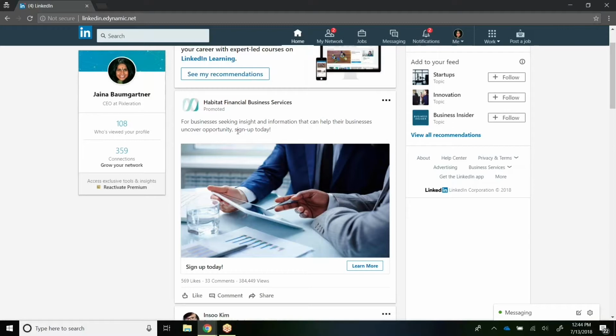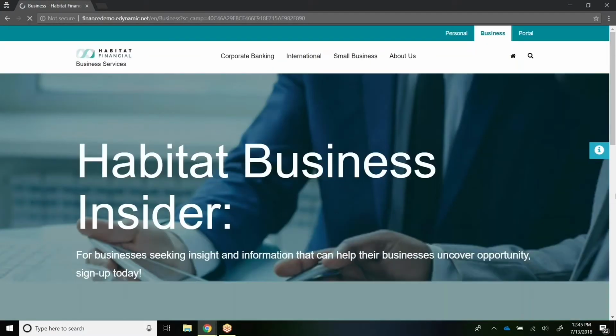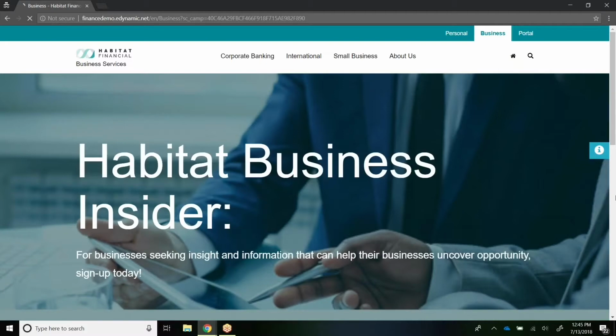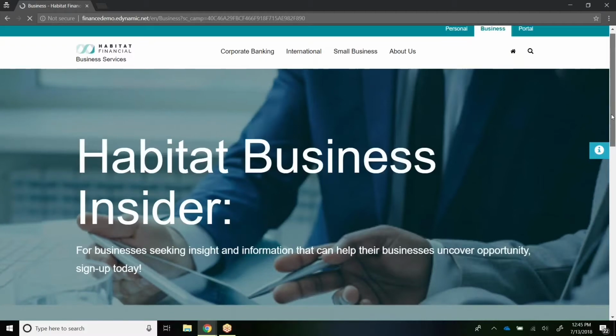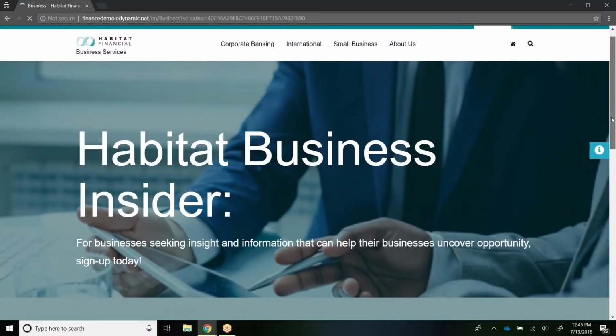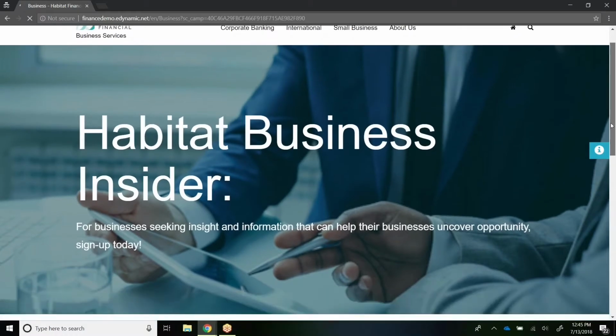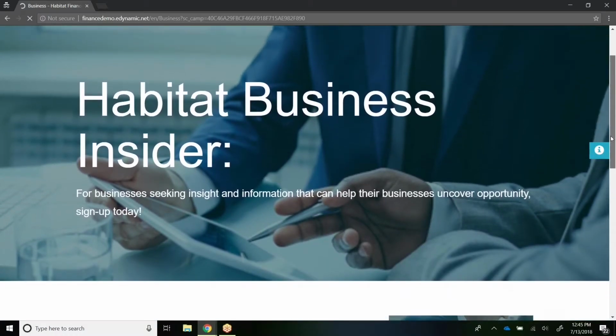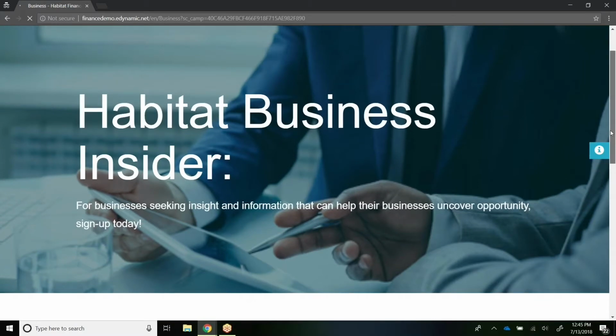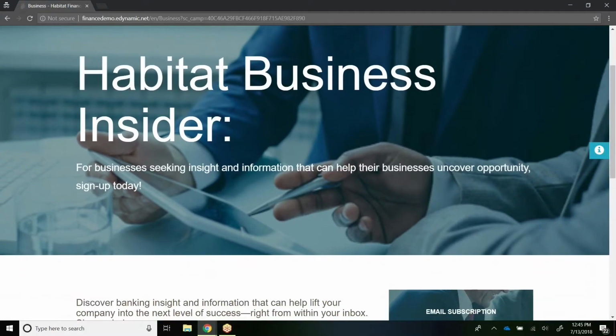It talks about the newsletter and signing up for the newsletter. Clicking on this, the website is more geared towards her stage of the journey. It talks about the newsletter and signing up for it as compared to registering for the portal, because she's just researching what she needs.